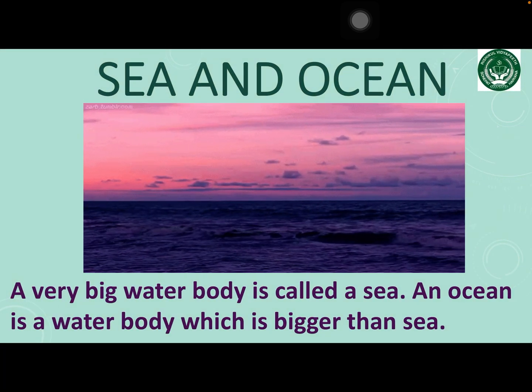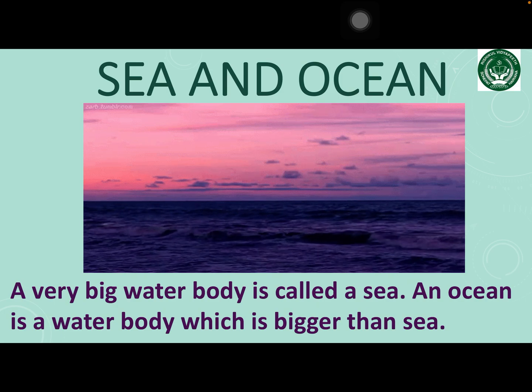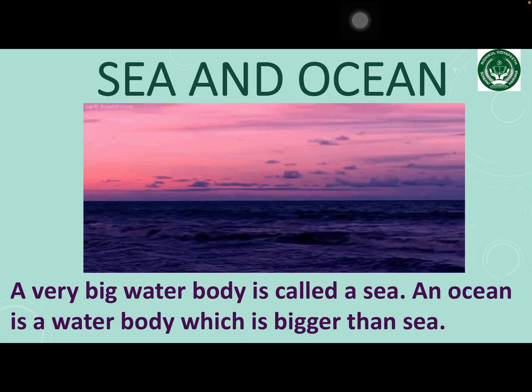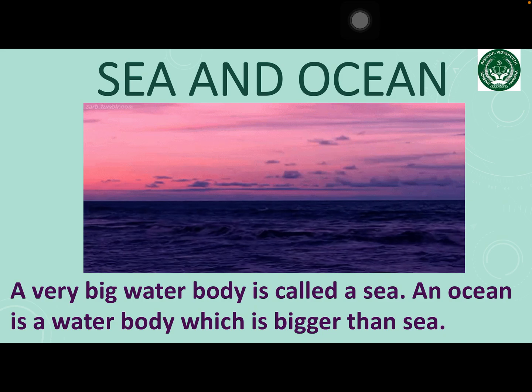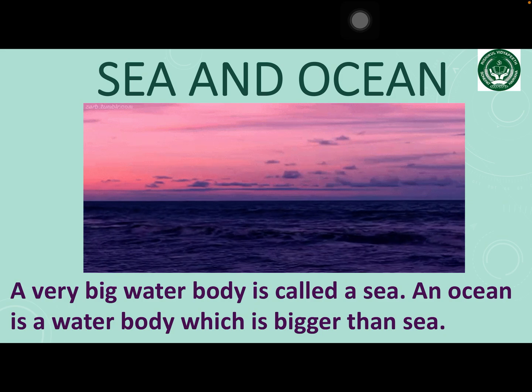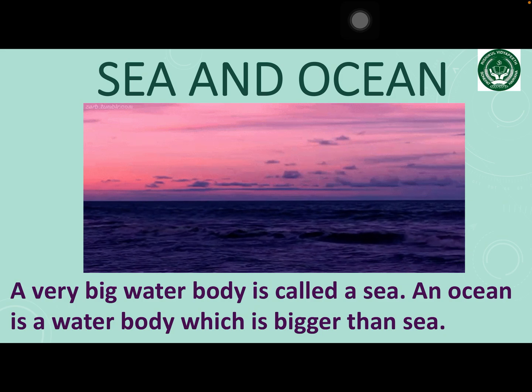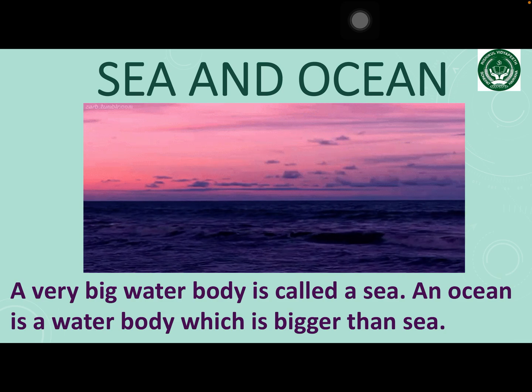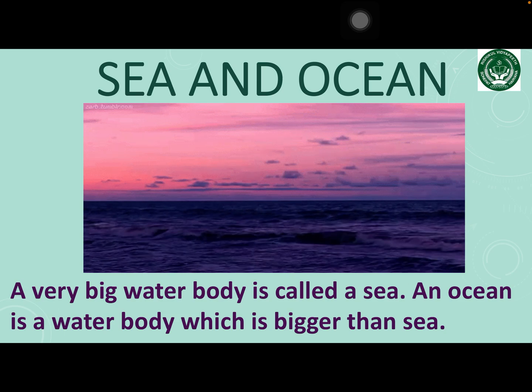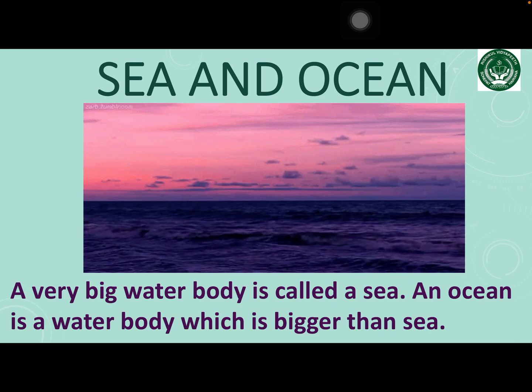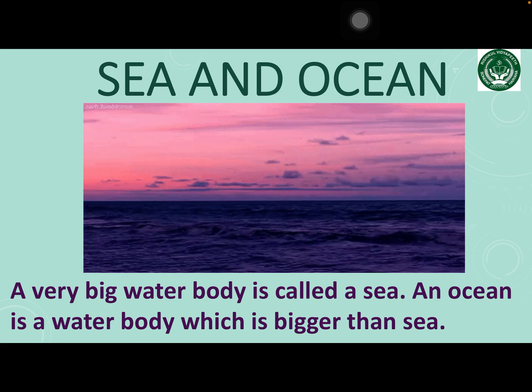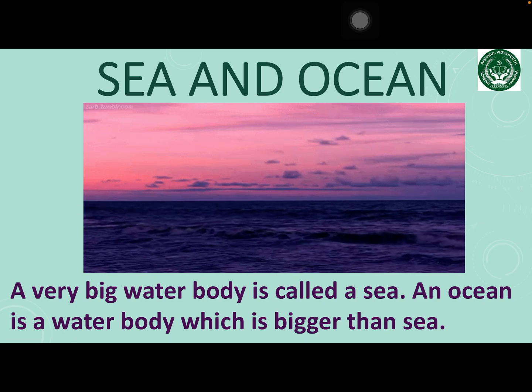A very big water body is called a sea. A sea is a large body of water. An ocean is a water body which is bigger than sea. The water of a sea and ocean is salty, so we cannot use it. There are 5 major oceans on the earth.